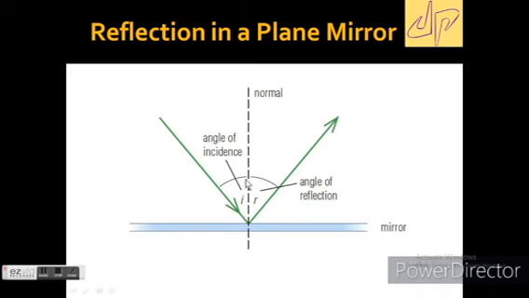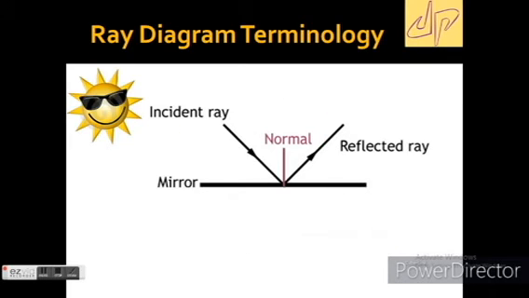To this mirror, if I draw a perpendicular, known in mathematics as the normal, the angle made by the incident ray with the normal is known as the angle of incidence. Similarly, the angle made by the reflected ray with the normal is known as the angle of reflection. You already know this law.